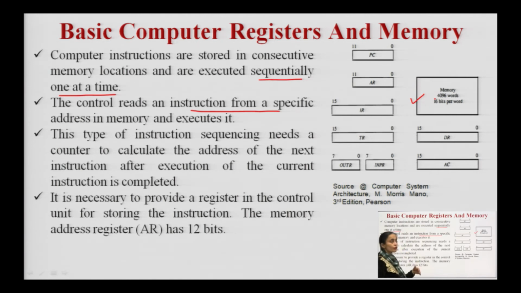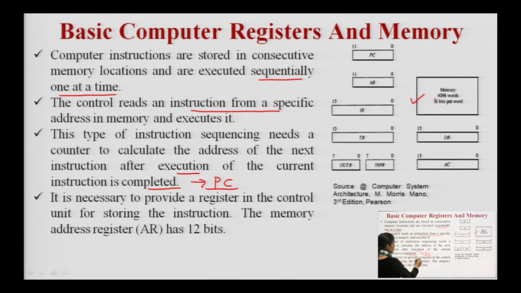Where I have to start is told by my instruction register. So, this type of instruction sequencing is required, and calculating the address of the next instruction after execution of the current instruction completes is done by the program counter.